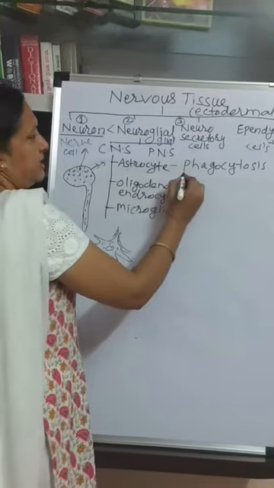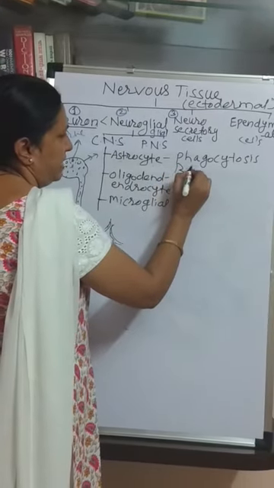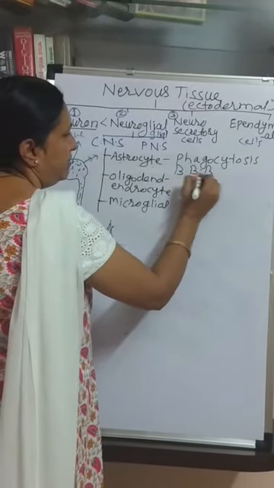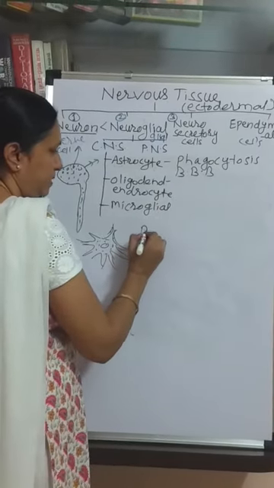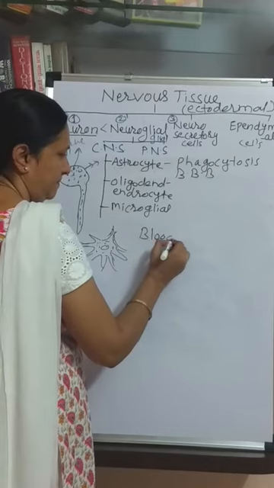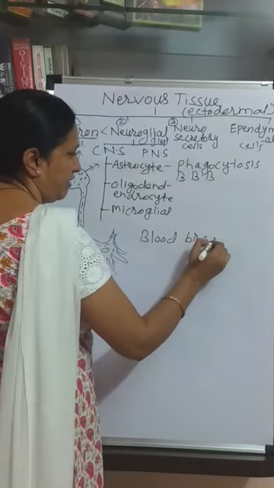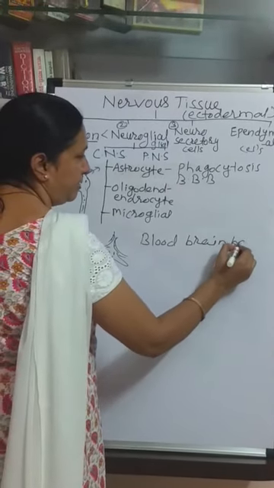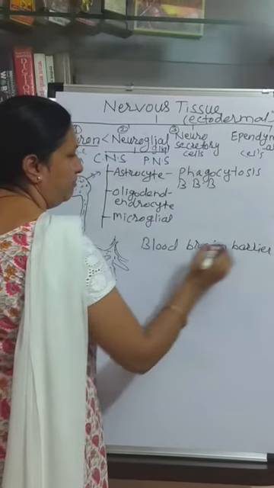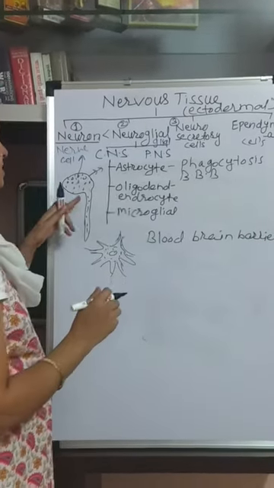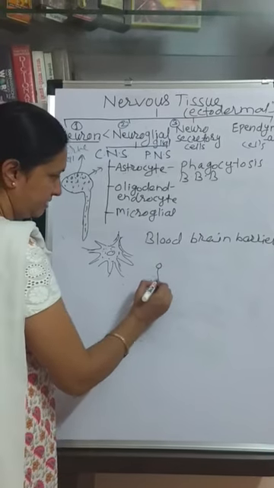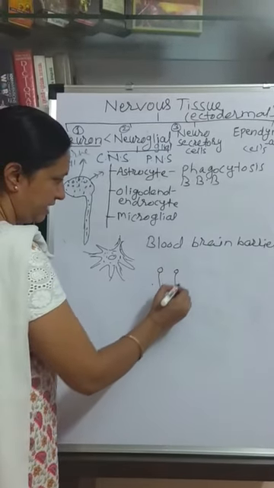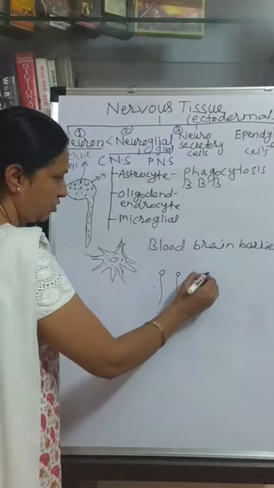Also, these cells are helpful in the BBB mechanism. BBB means blood-brain barrier. Now see here, suppose this is the multipolar or bipolar neuron.